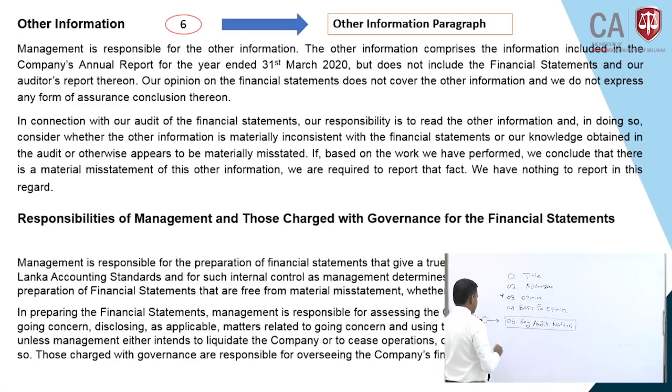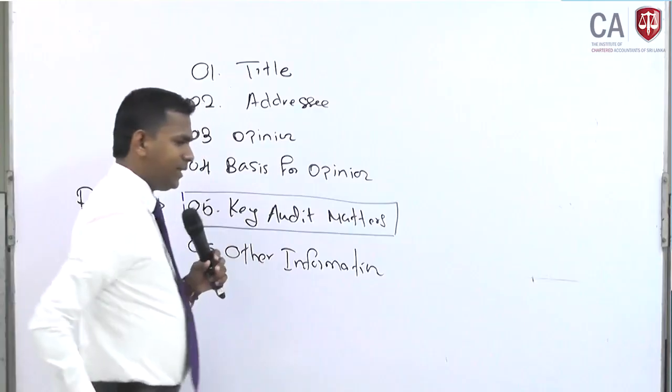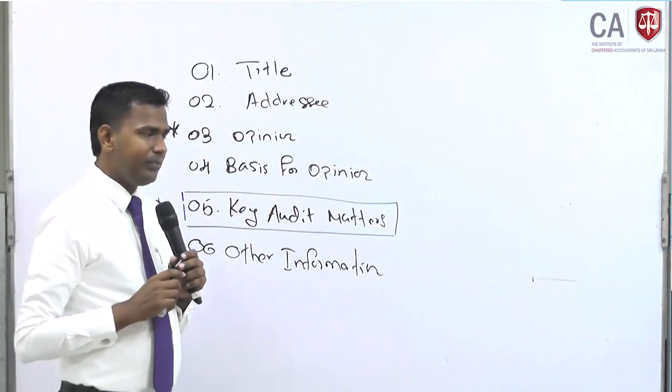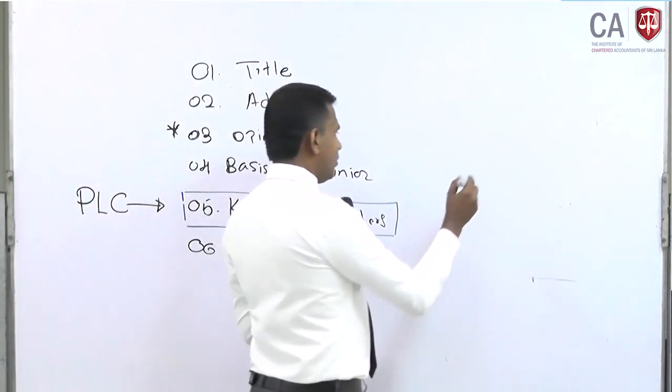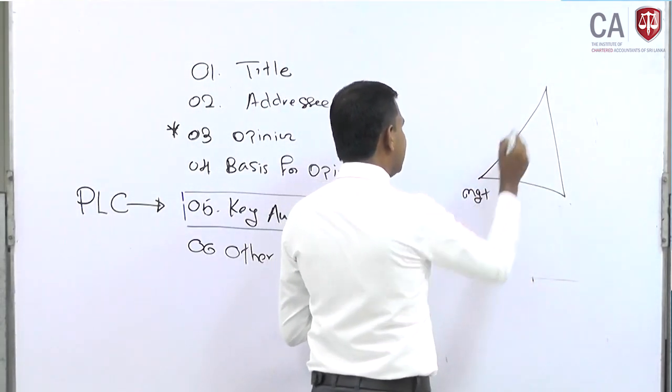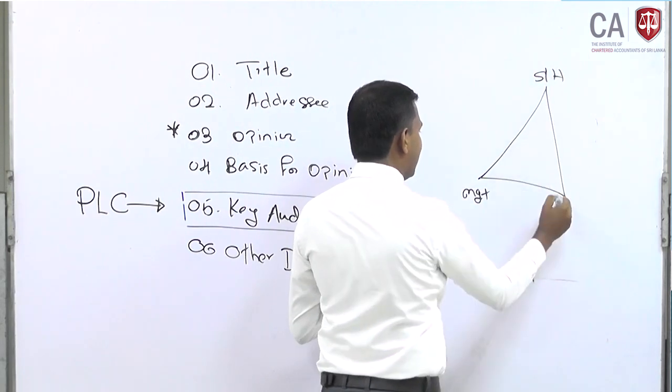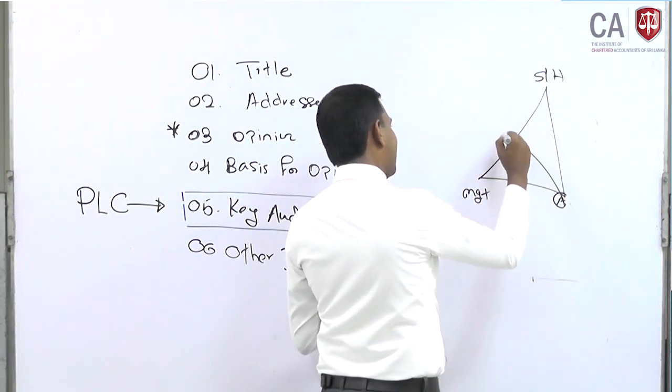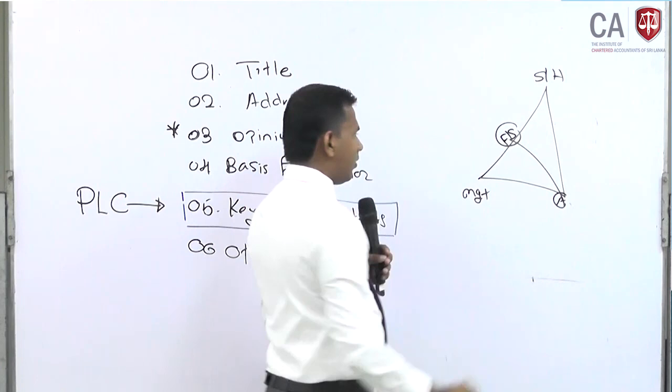Number 6, other information. So in this other information, I told you, when our basic diagram comes in, management, shareholder and the auditor come and check the finance statement. That is what we call auditing.